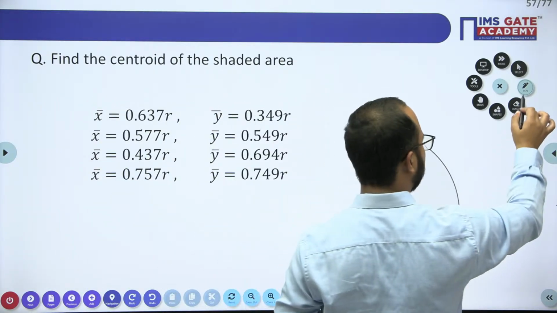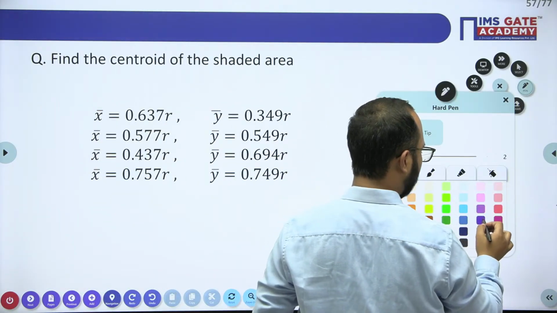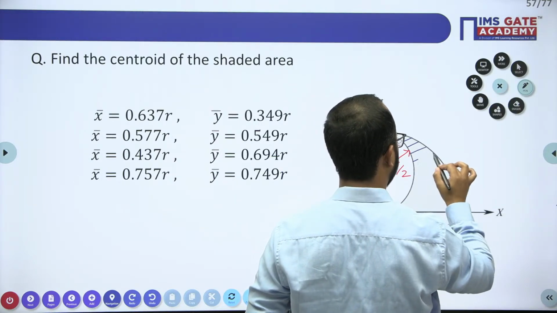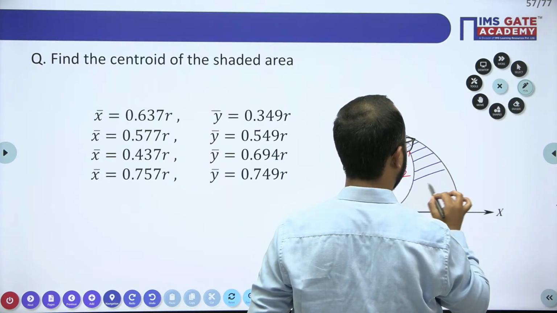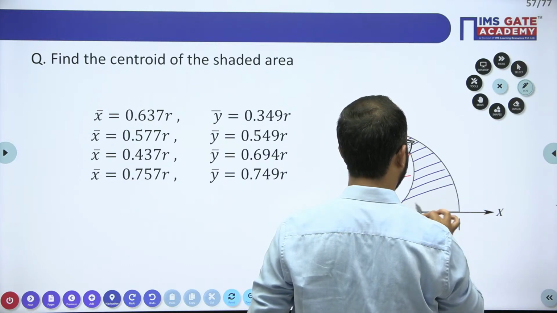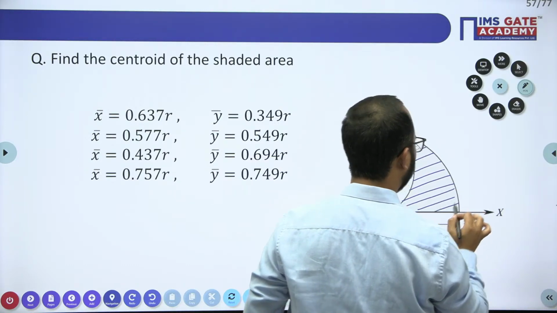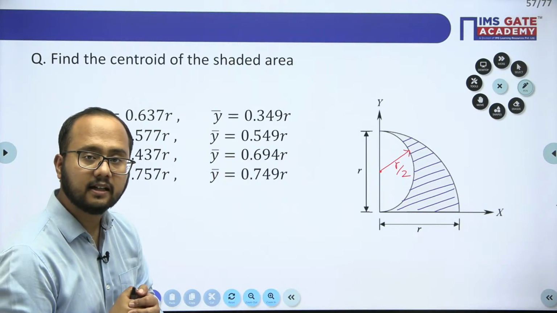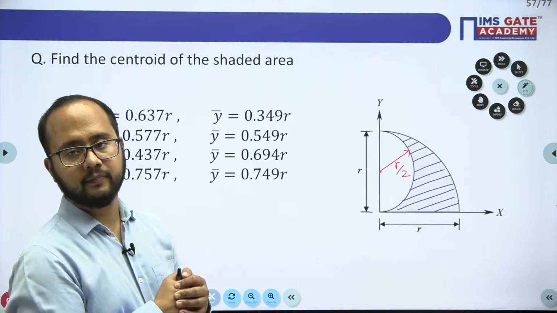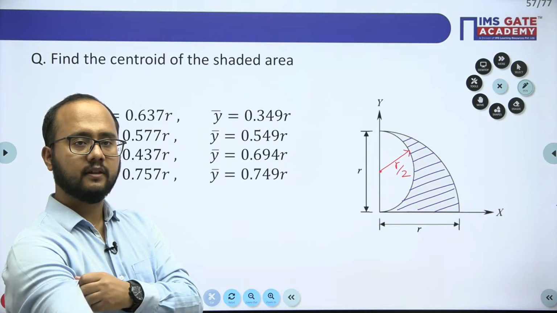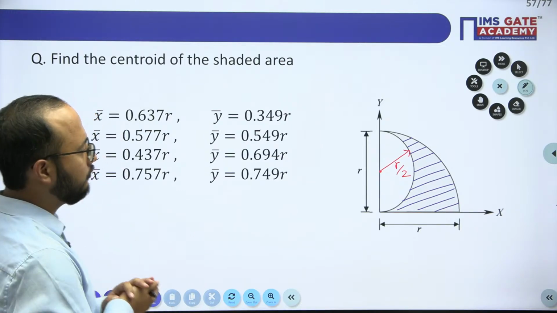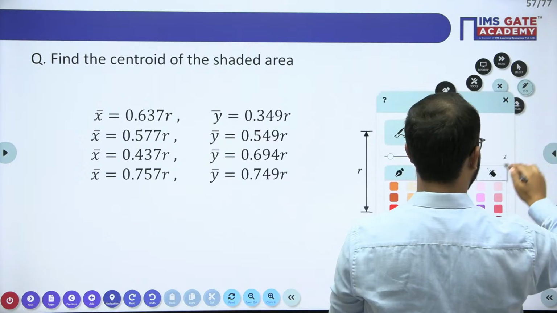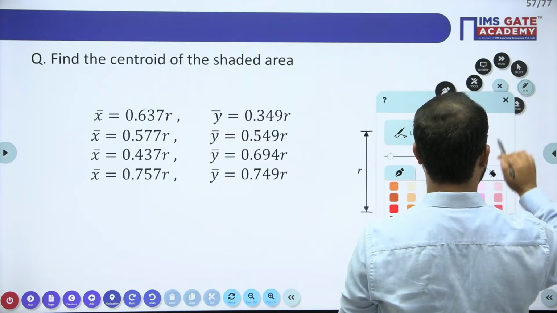What is the shaded part they are talking about? This is the shaded part. For this shaded part, they are asking the centroid. Is this clear? So for this shaded part, they are asking for the centroid. Now, okay, we'll solve this one, everyone.